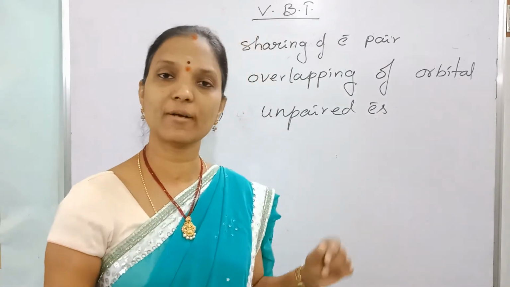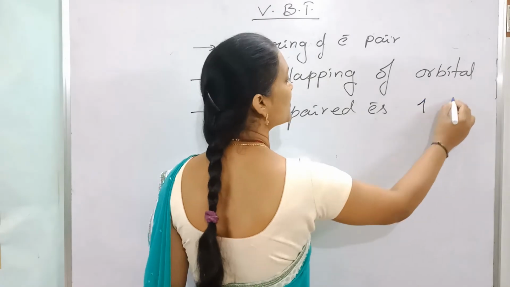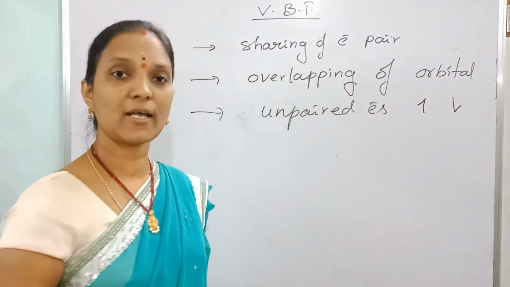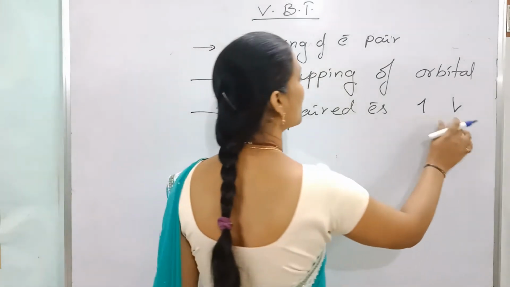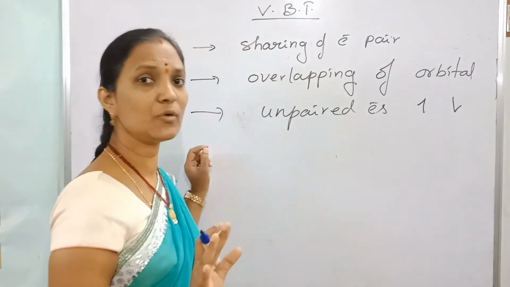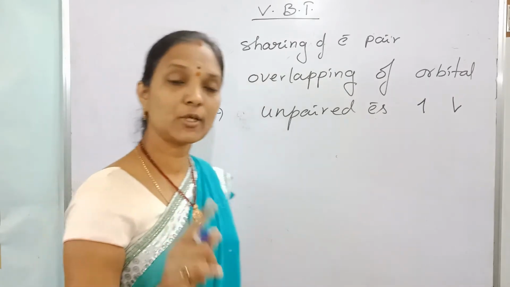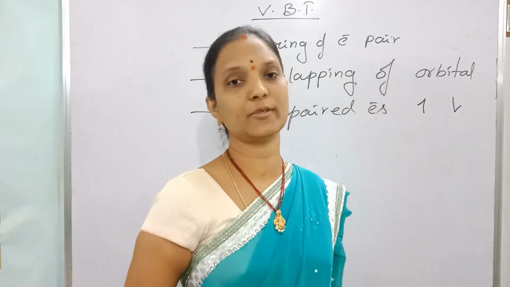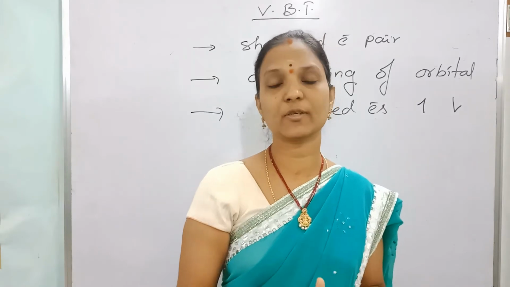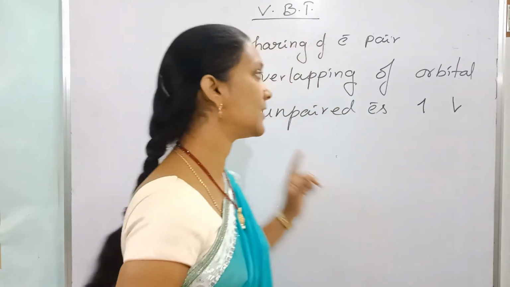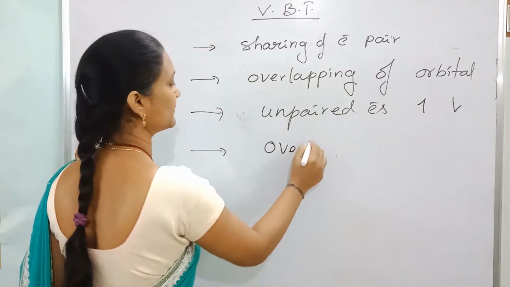In this overlapping, only orbitals with unpaired electrons are involved, and the electron spins are in opposite directions. If the two spins are in opposite directions, then only overlapping takes place. So the orbitals overlap, but each orbital involved must contain an unpaired electron, with spins in opposite directions. Then only overlapping takes place. And this overlapping is directional.